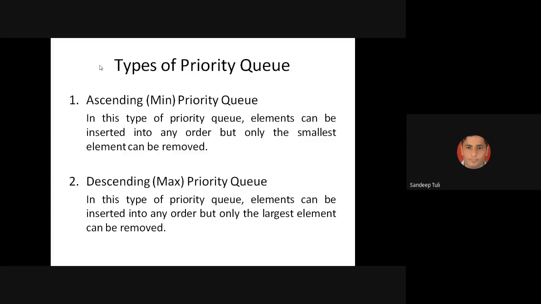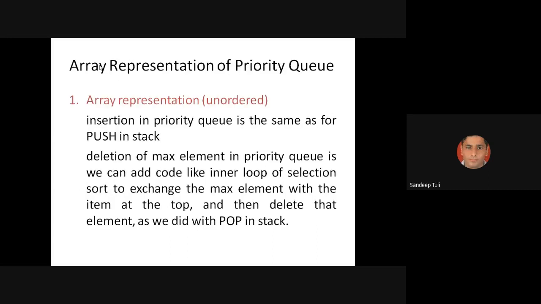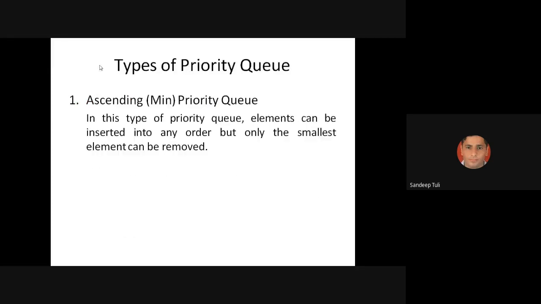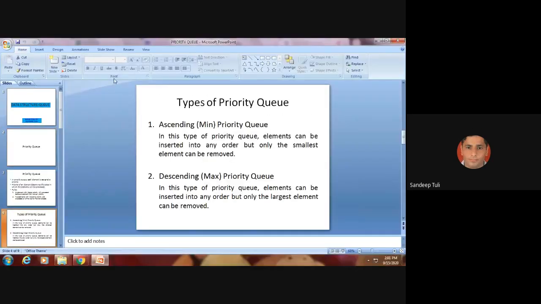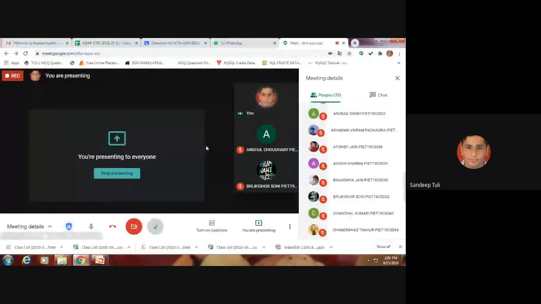Okay. First, look at the examples, then we will discuss the things or questions by you. So now I am going to show you the array representation of the priority queue. Array representation. Okay. So now you have got the answer of the question, yes or no? Please, like किसने मुझसे क्वेश्चन पूछा था ना कि how we can decide the priority. Who has asked? Daksh, have you got the answer?